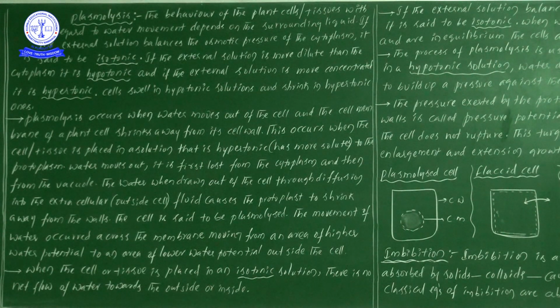Students, now in this video we are discussing plasmolysis. Under plasmolysis, what are the points to be discussed? Generally we will discuss isotonic and hypotonic, and one more, hypertonic, which we will discuss after completion of this one. What are the main important points to be discussed under these three concepts? Now let us have a look at plasmolysis and its subheadings.